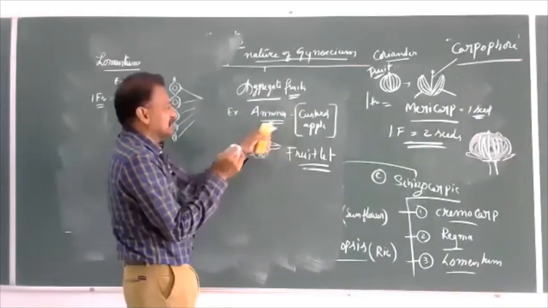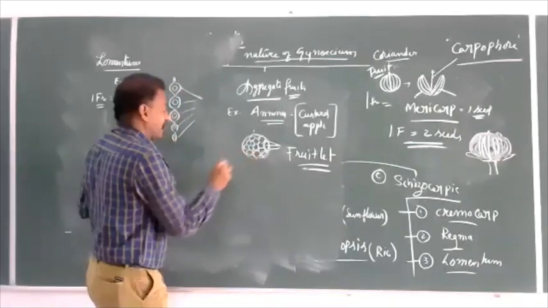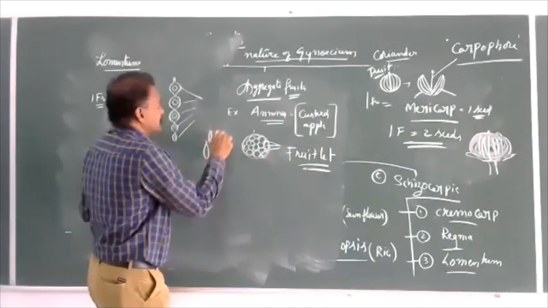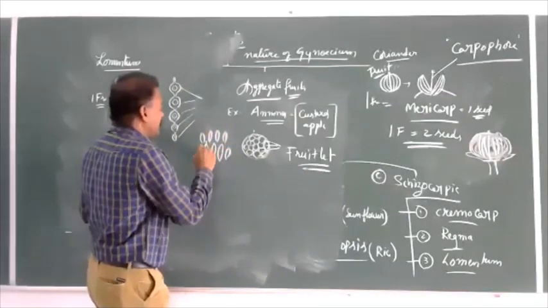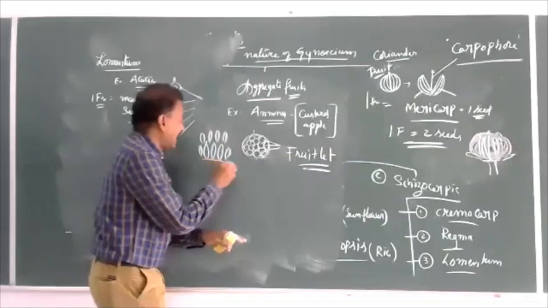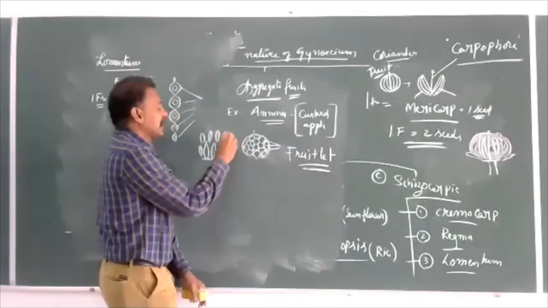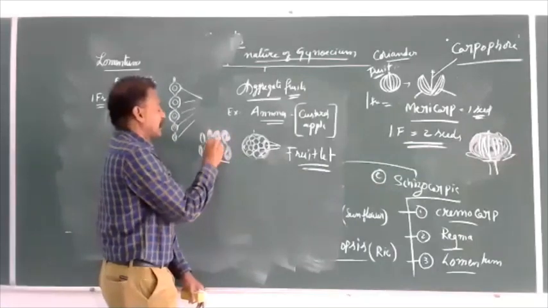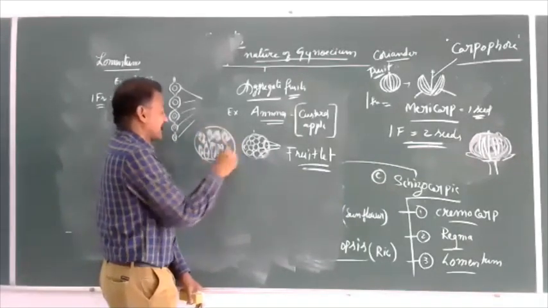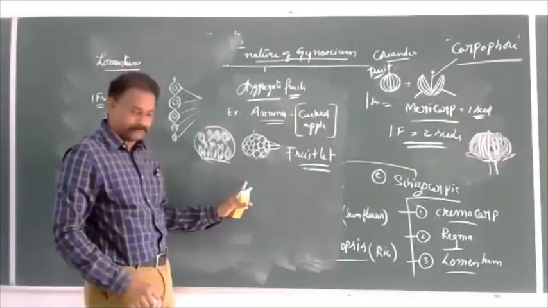So custard apple is an aggregate fruit, where in the flower each and every pistil or carpel is individual and free. It is not syncarpous, it is apocarpous. Each carpel becomes a single fruitlet, and so many fruitlets join together to form a single aggregate fruit.